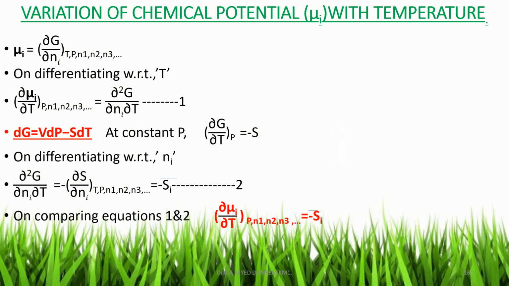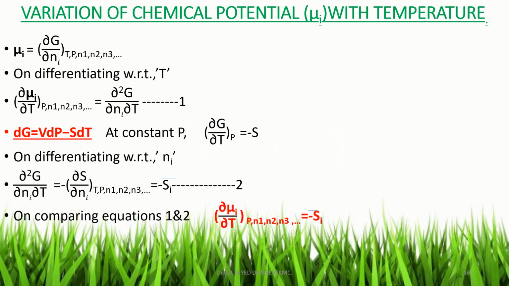This equation, on differentiating with respect to Ni, gives ∂²G/∂Ni∂T, and the right hand side becomes minus ∂S/∂Ni at constant temperature, pressure, n1, n2, n3, etc., and that is Si bar. There is a minus sign, therefore minus Si bar.